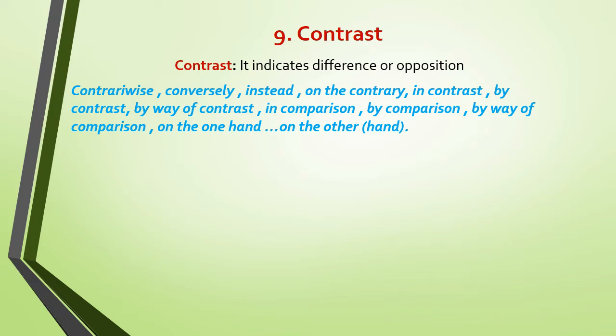So if you have two sentences, before the first sentence we use on the one hand, before the second sentence we use on the other hand. Here it is possible to drop the word hand in the second part. The other conjuncts express difference or opposition, but they have very special meanings. Each one has a special meaning.